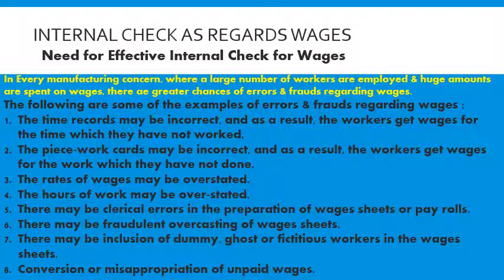And the last one, conversion or misappropriation of unpaid wages. Sometimes the worker will work but he will not take the wages, so it will be considered as unpaid wages. But the clerk makes it appear that the wages have been paid to that worker, though the worker has not taken the wages. That is conversion or misappropriation of unpaid wages. These errors and frauds can be avoided if there is a sound internal check system in a company.